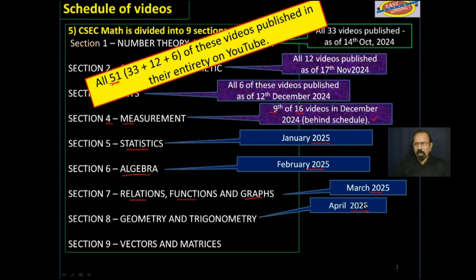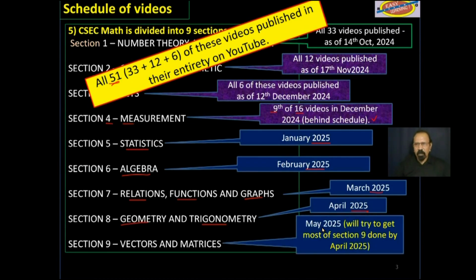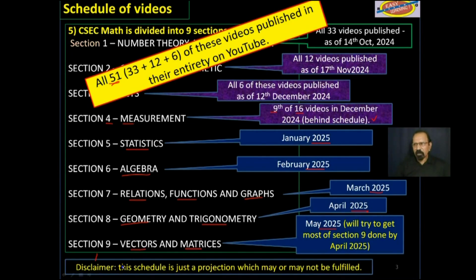April 2025, geometry and trigonometry. And finally, by May 2025, vectors and matrices. Please note this disclaimer down here that this schedule is just a projection which may or may not be fulfilled. It is not a contract with anyone.